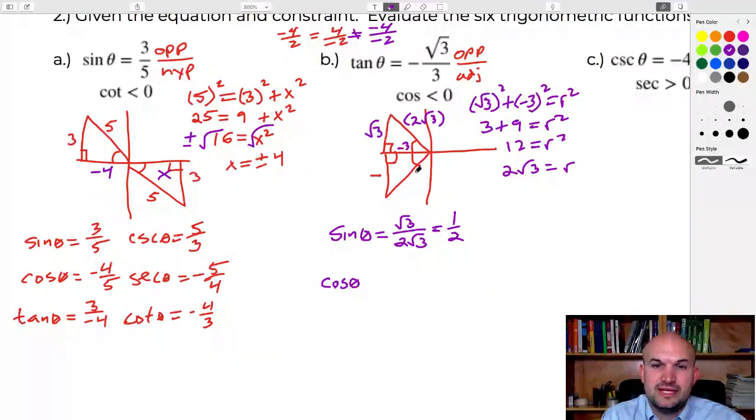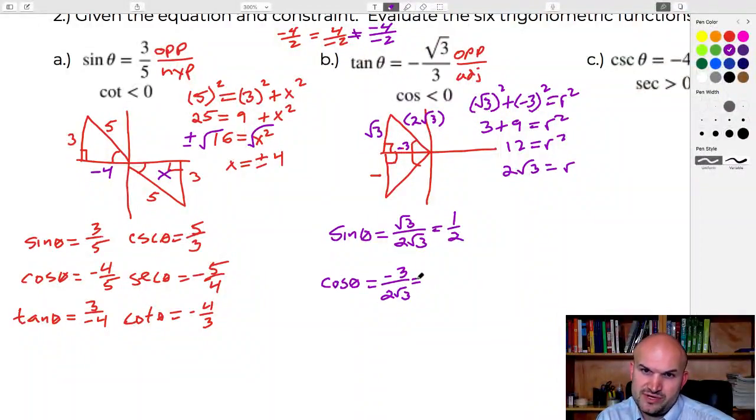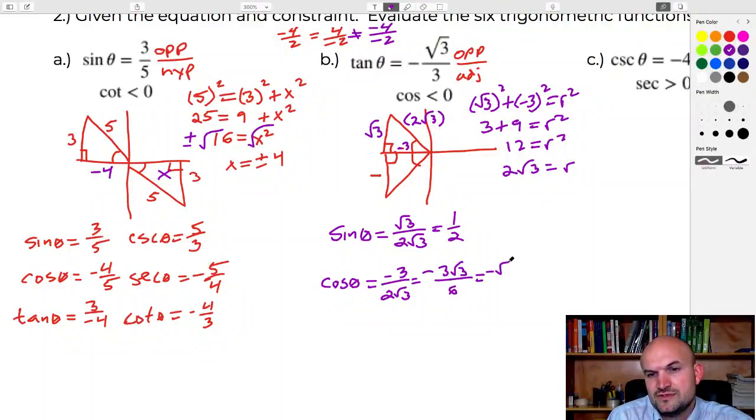Cosine of theta is going to be adjacent over hypotenuse. So that's going to be a negative 3 over 2 radical 3. And if we just rationalize the denominator here, we're left with a negative 3 over the hypotenuse. So if I rationalize the denominator, I'm left with a negative 3 square root of 3 divided by 6. That simplifies to a negative square root of 3 over 2.